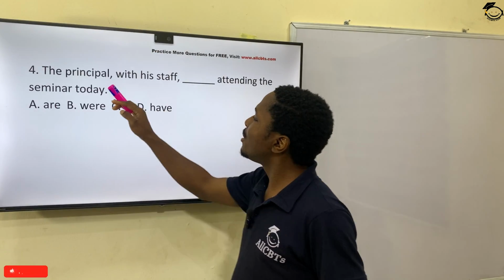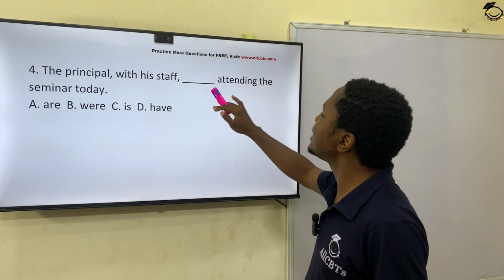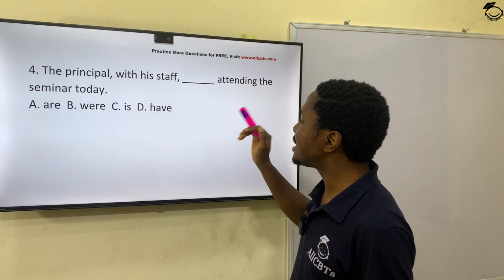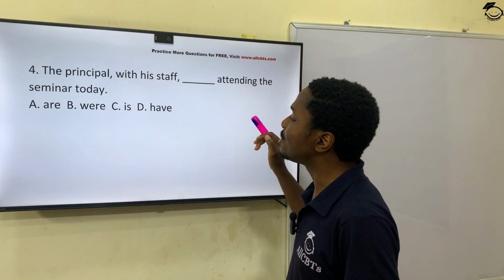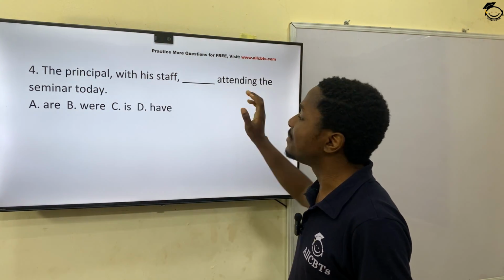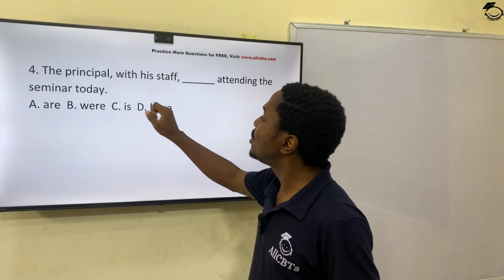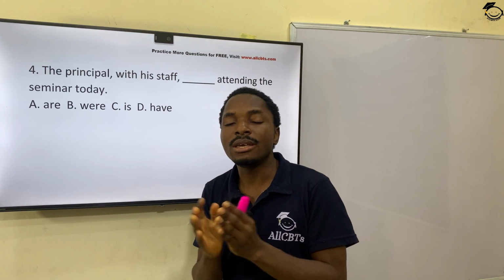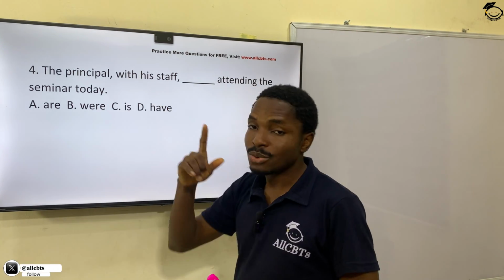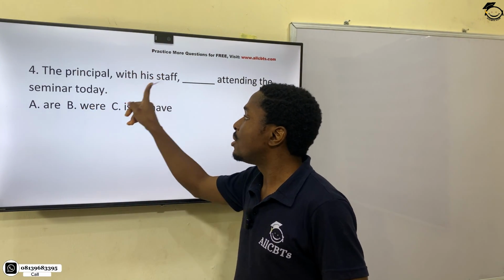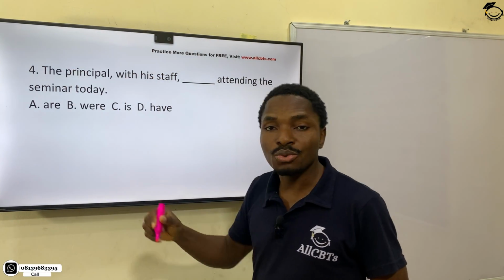The principal with his staff dash attending the seminar today. This one is also a subject-verb agreement, but in this case you have with, which brings the principal and staff together to make a plural. The principal is one person, the staff is one person, but this with has combined them together to make them two people.